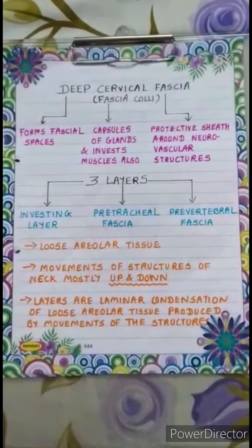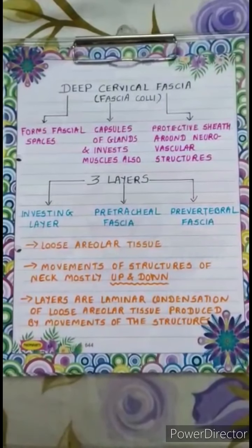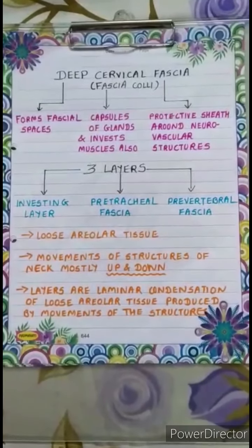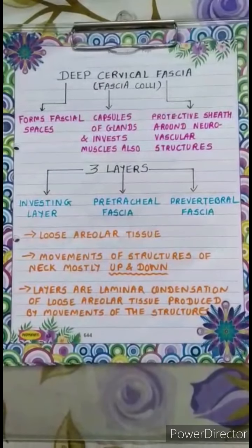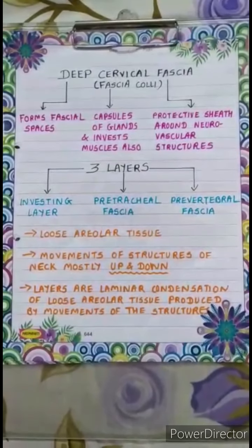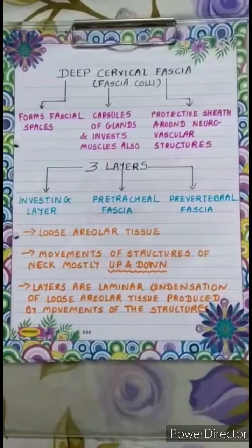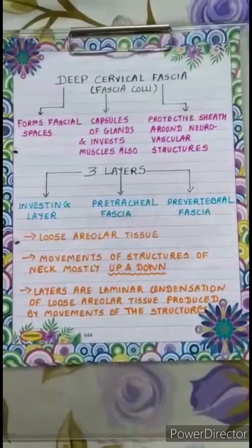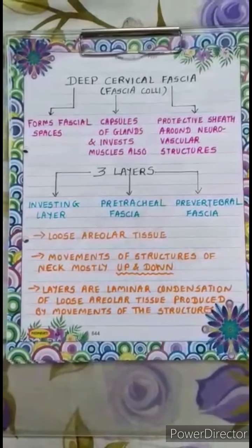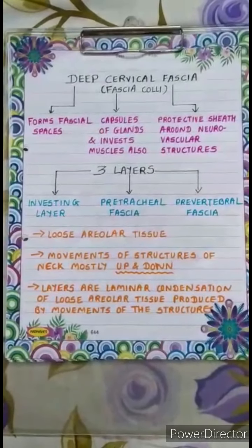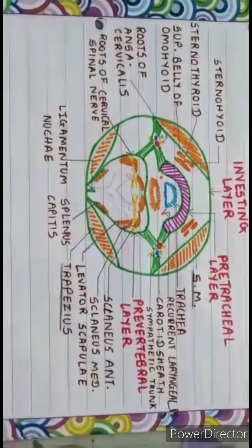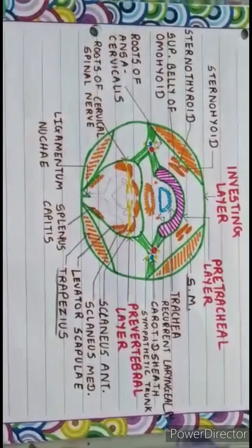This laminar condensation of loose areolar tissue takes different names in different regions, and they are continuous with each other directly or indirectly through loose areolar tissue. These laminae ensheath muscles and other moving structures of the neck, which permits movements between the sheaths and movements of structures within them. So this is the transverse section through the neck.